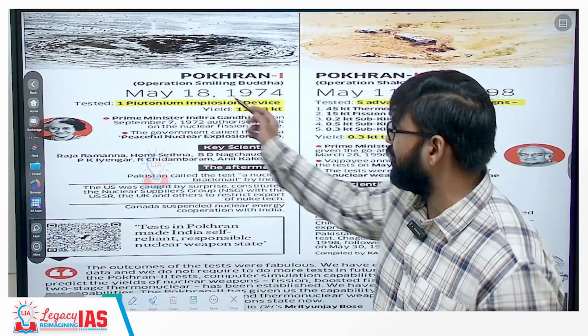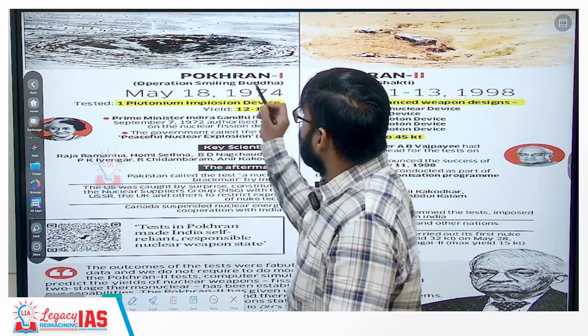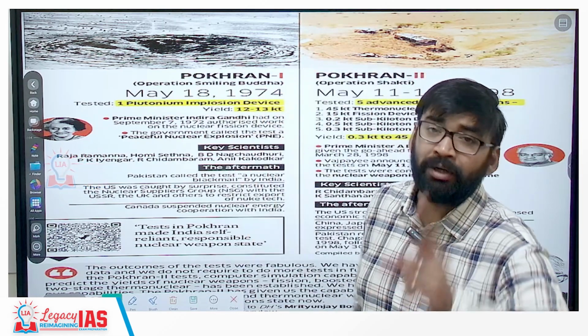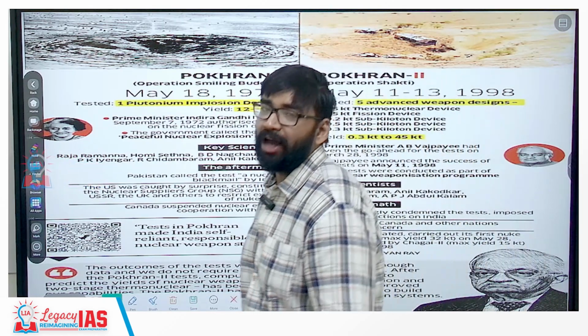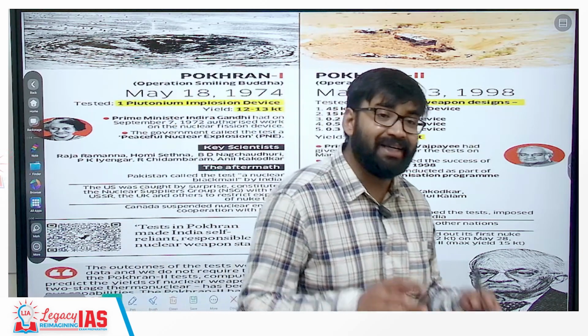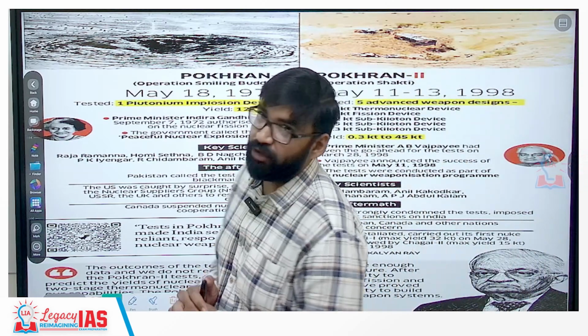As you can see here, this is the cutting of the newspaper. The issue here is 1974 May 18th, Pokhran first, Operation Smiling Buddha, because India did its first nuclear test in 1974.